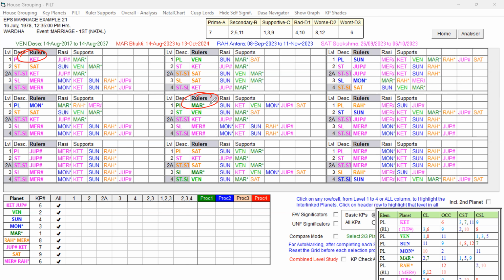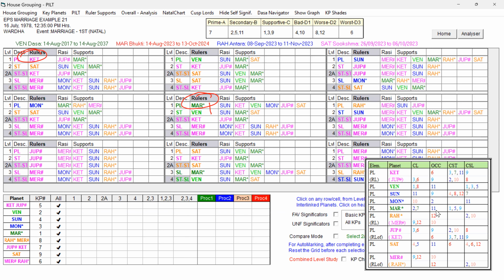If you look at that, Mars is supportive, but the sublord is having some weakness, and it is supported for the legal divorce. Now the native is looking for the second marriage. Whether the second marriage is indicated by the Dasa Lord Ketu. For the second marriage, we have to look at the houses again. Ketu, we have given pink shade, but it is a 9th sublord. For the second marriage, that pink shade is good now.